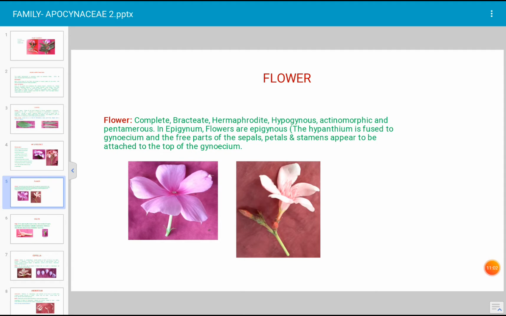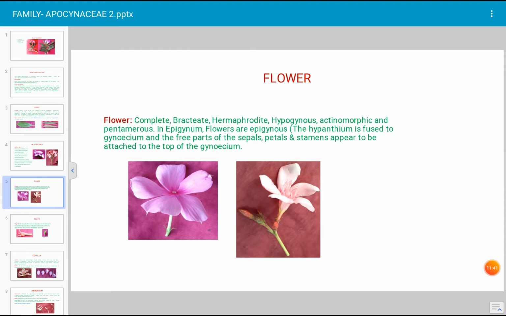Here one word is used: hermaphrodite flower. The word hermaphrodite is used when the flower consists of androecium as well as gynoecium. What is androecium? All the stamens together are known as androecium. Androecium is the male part of the flower and gynoecium is the female part of the flower. Okay. The flower is hypogynous. Hypo means upper, superior. Gynous means gynoecium. That means the ovary is superior in the flower. Such a flower is described as a hypogynous flower.